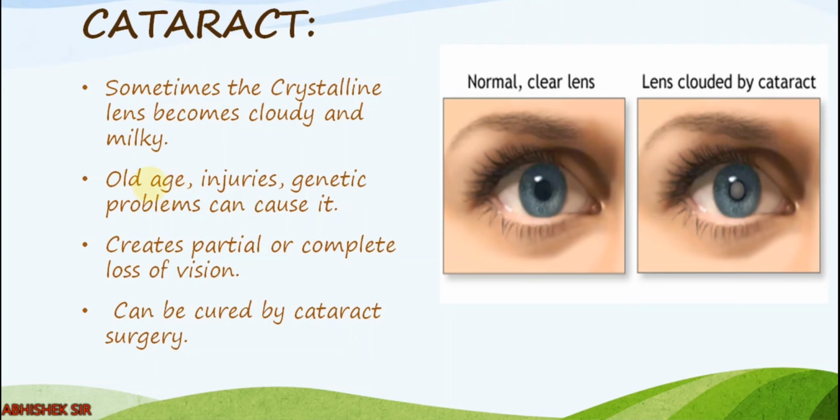When and why does it happen? It happens in old age. It may also occur due to injuries, and genetic problems can also cause cataract. What happens due to cataract? It creates partial or complete loss of vision. The one who has cataract will see everything cloudy and hazy, right? Now, cataract can be cured by cataract surgery. It is a half-hour or 10-minute surgery which is done nowadays. So every person who has cataract can be cured. This defect is curable.